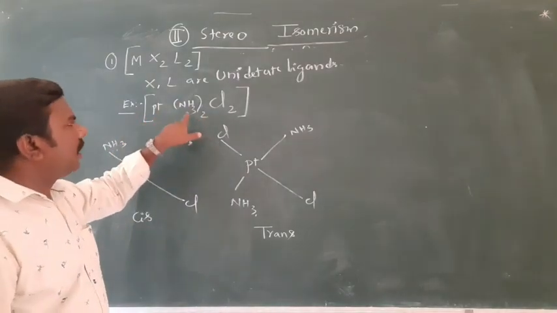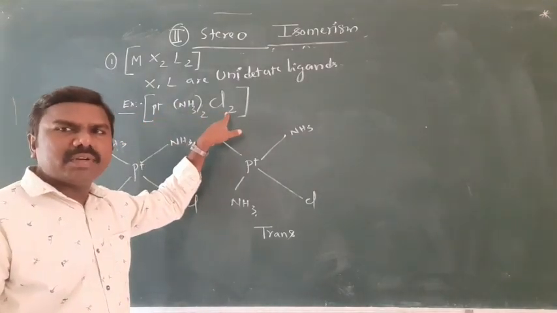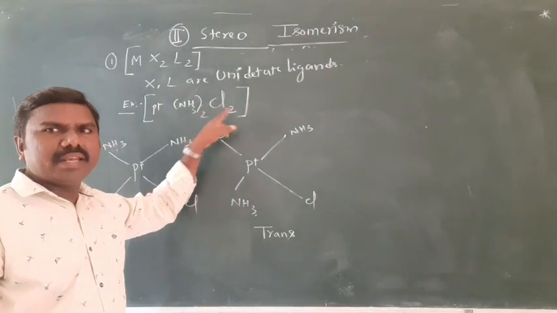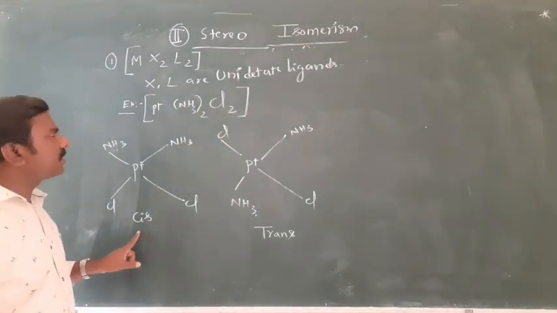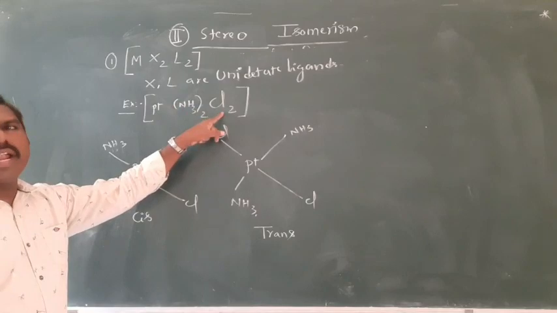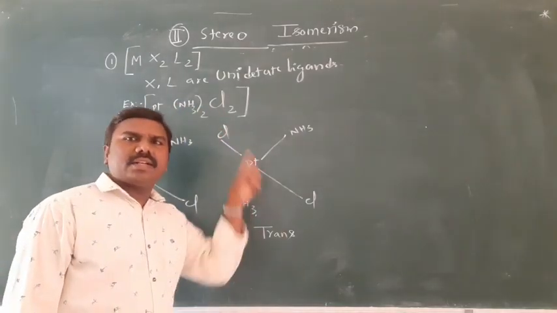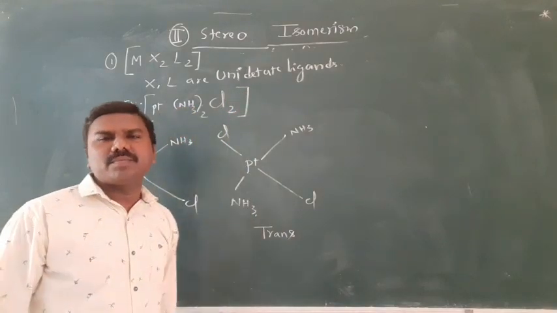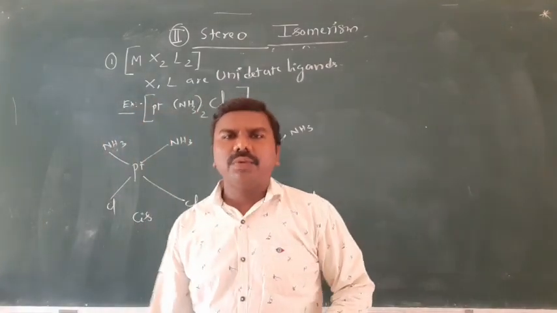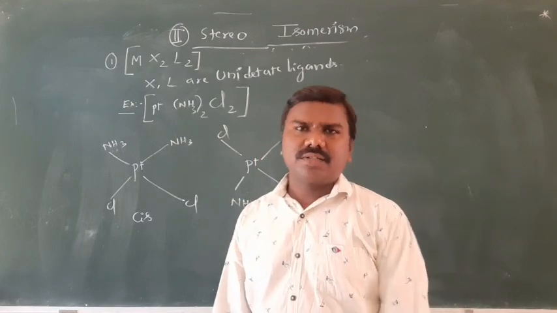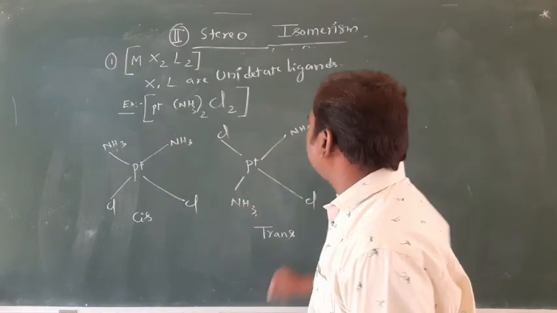So it is diamine dichloride platinum 2. Cis diamine dichloride platinum 2, and trans diamine dichloride platinum 2. Before the name, we need to use cis as well as trans. Okay. Next,